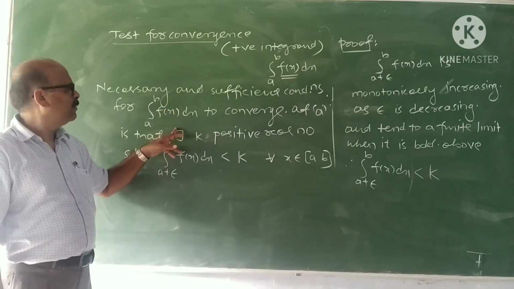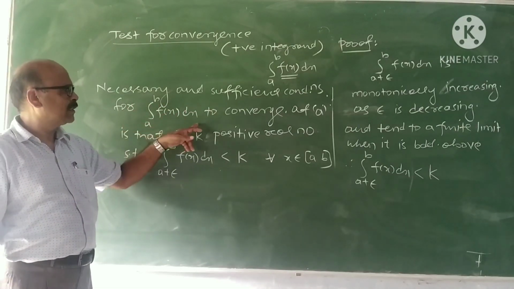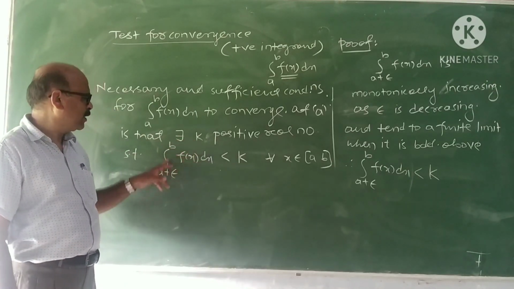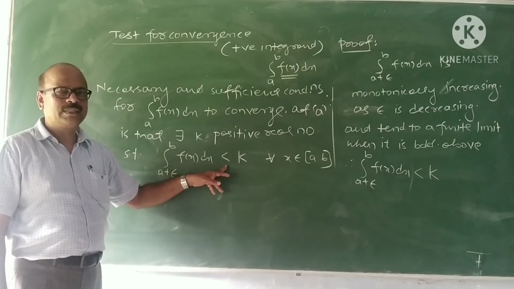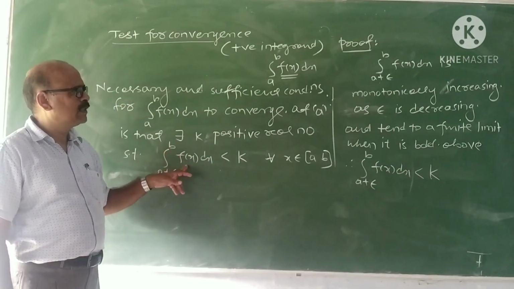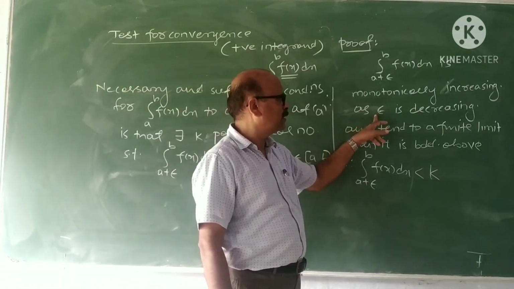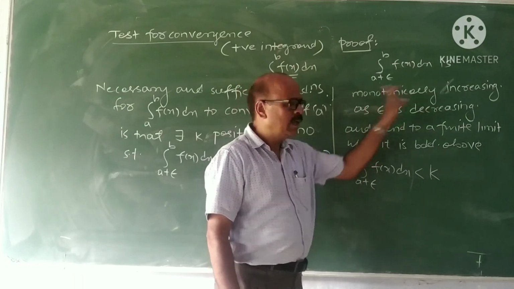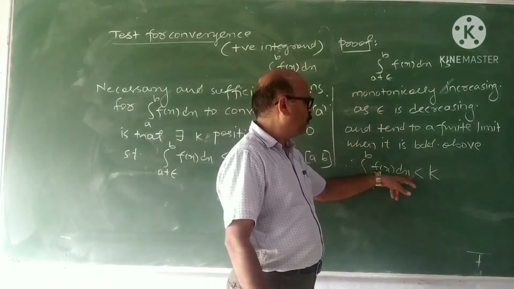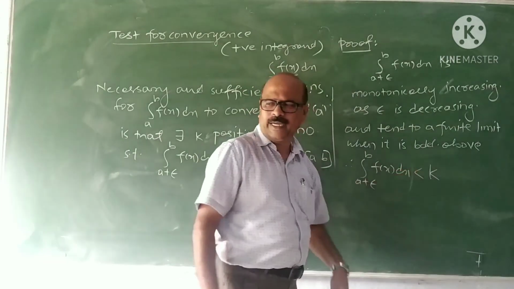The result is important: the necessary and sufficient condition for the integral from a to b of f(x) dx to converge is that there exists K such that the integral from a plus epsilon to b of f(x) dx is less than K. This is because the integral is monotonically increasing as epsilon is decreasing, and a monotonically increasing function tends to a finite limit if and only if it is bounded above. Therefore, this is the necessary and sufficient condition.